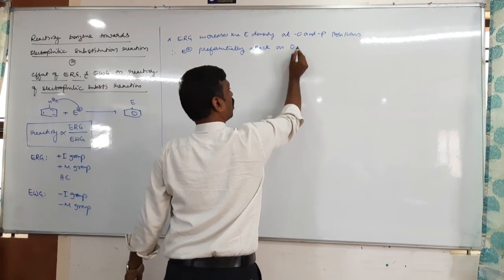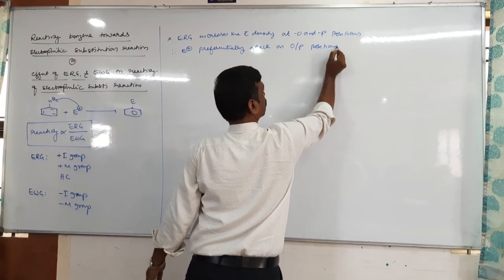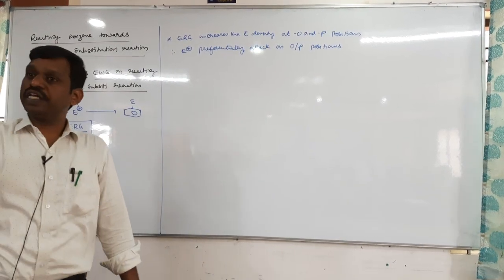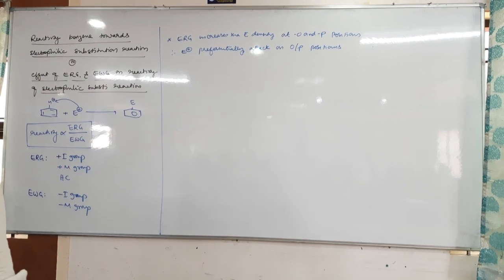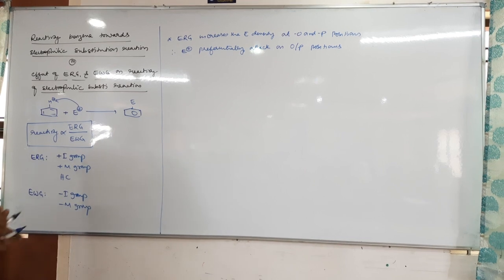On ortho para positions. So electron releasing group increases the electron density at ortho and para position. Therefore, electrophile preferentially attacks at ortho and para position.